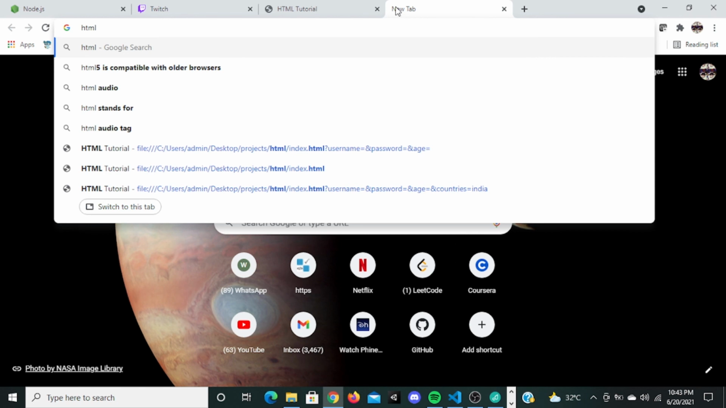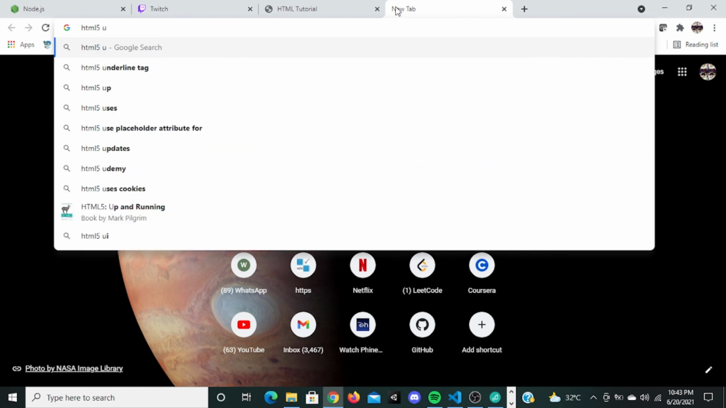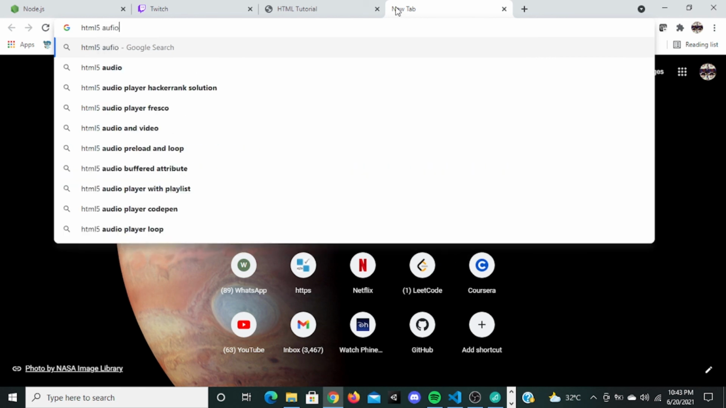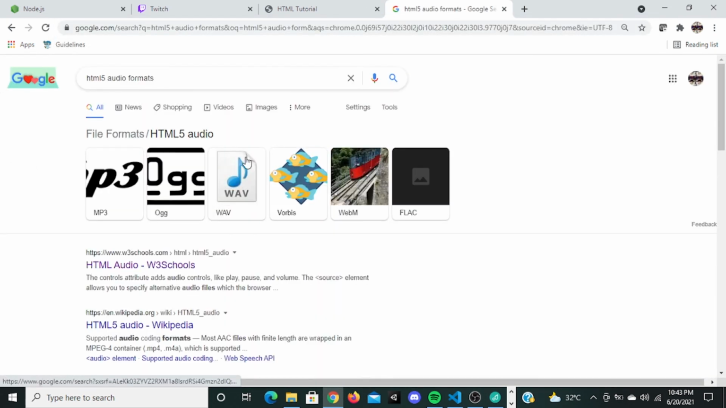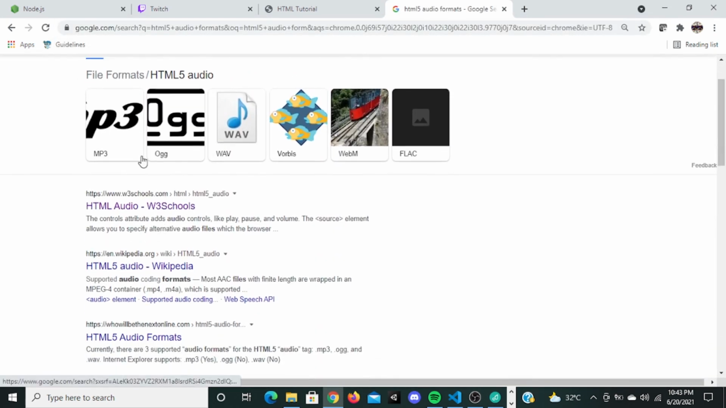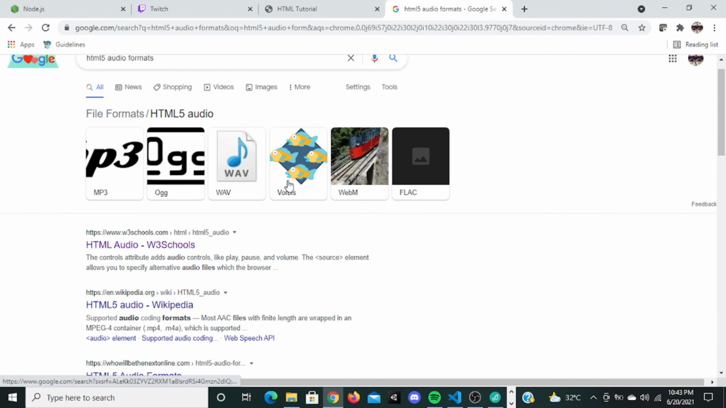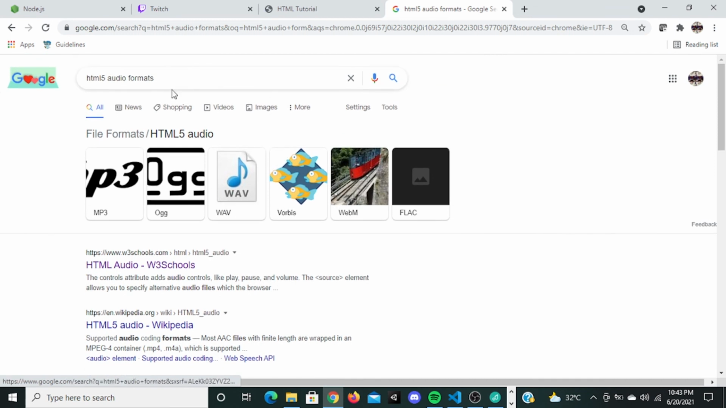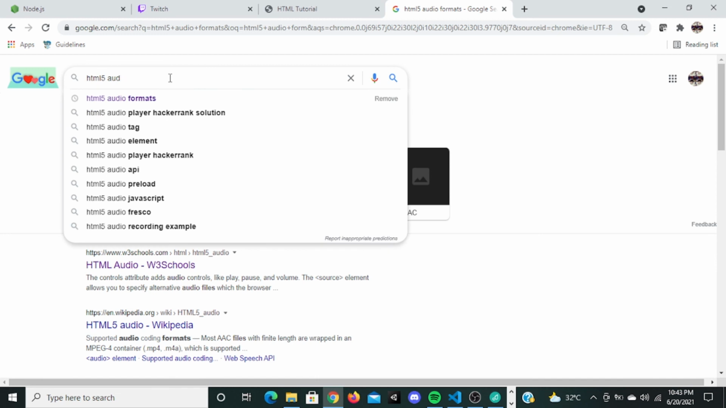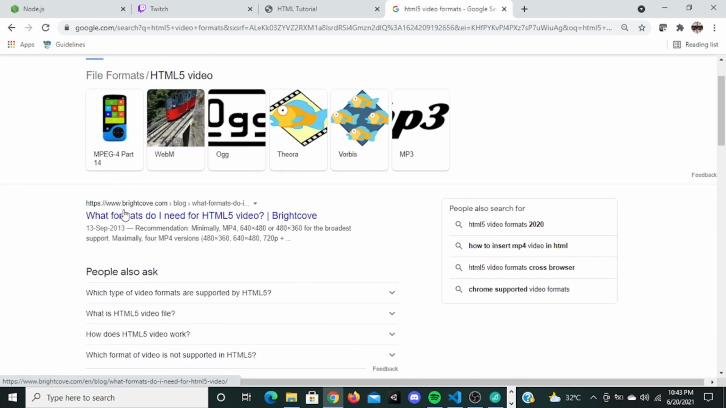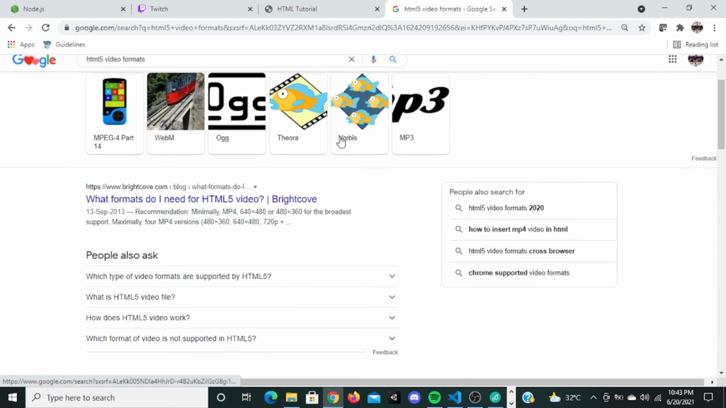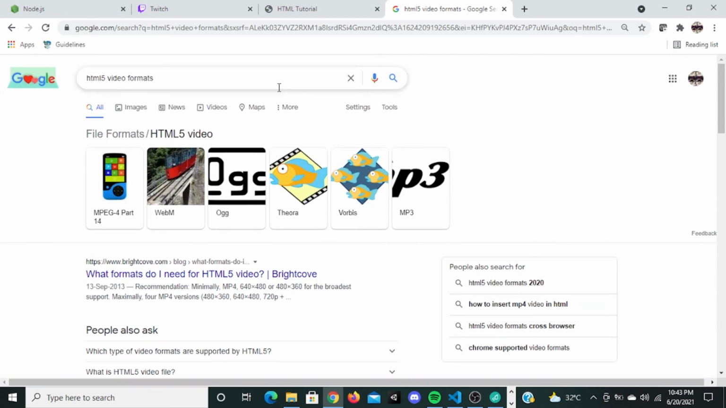If you want to see all the audio and video formats, you can go to HTML5 audio formats. You can see all those audio formats that HTML5 supports: MP3, OGG, WAV, Vorbis, WebM, FLAC, and you can see HTML5 video formats for that. You can see MPEG, WebM, OGG, Theora, Vorbis, MP3. These are all the formats that are supported by HTML5.